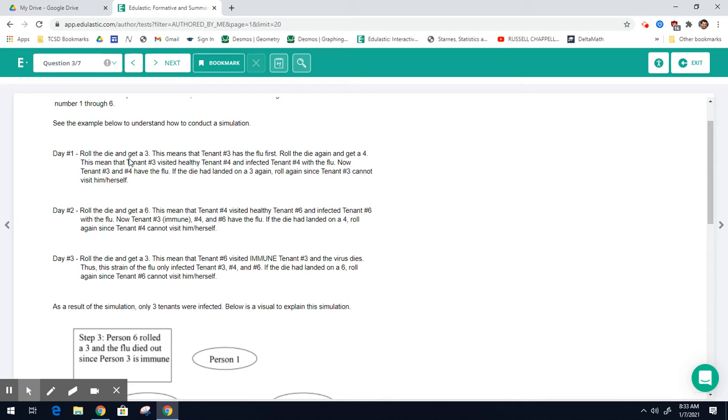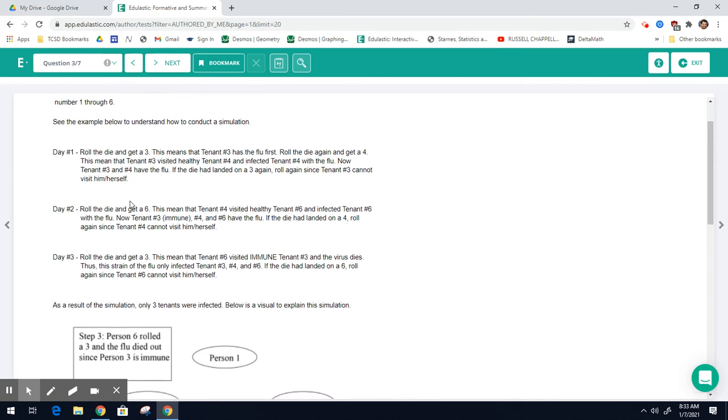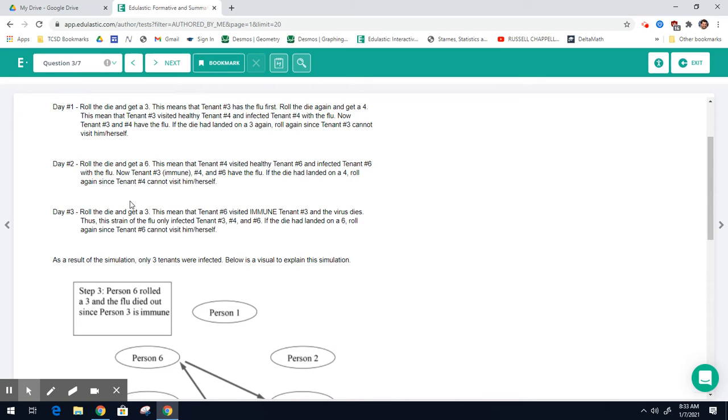Okay? Tenant 3 is immune. So now, if tenant 4 had rolled a 4, we'd roll again because tenant 4 can't visit him or herself. So now on the third day, tenant 6 rolls the die and gets a 3. So now tenant 6 is going to visit tenant 3, but tenant 3 already had the flu. They're immune, so it dies.